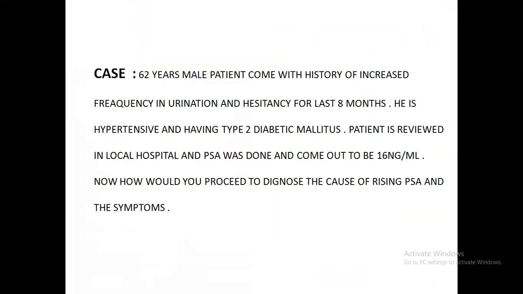It is a 62-year-old male patient who comes with a history of increased frequency of urination and hesitancy for the last 8 months. He is hypertensive, has type 2 diabetes mellitus, and was reviewed in the local hospital, where a general physician did a PSA, and it came out to be 16 nanogram per ml. Such patients normally come to you for further investigation and management. So what should be done in those cases? From this history, you might predict that it might be a case of carcinoma prostate or something. So we're going to discuss prostate cancer and come to the case one by one.